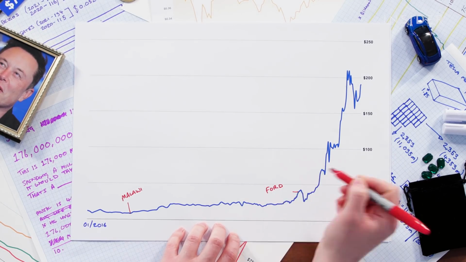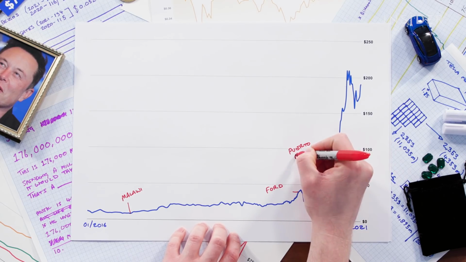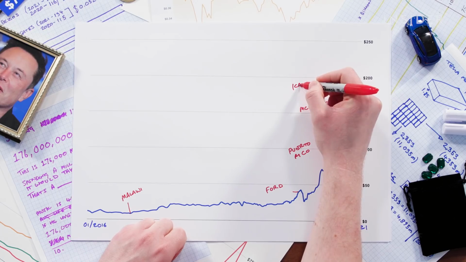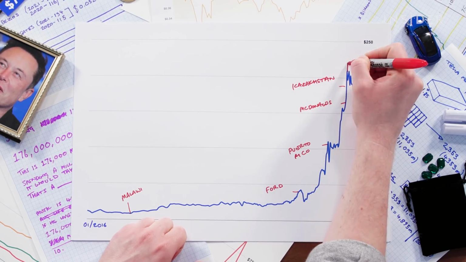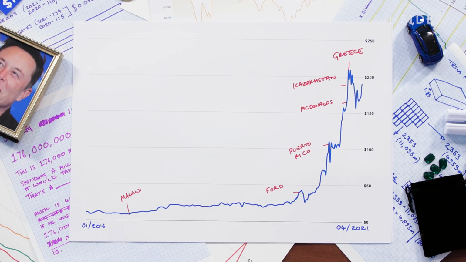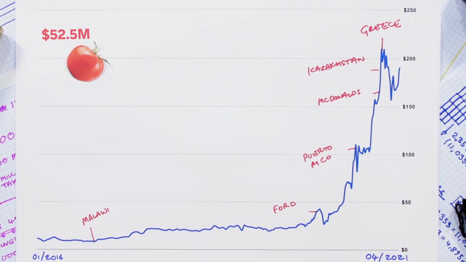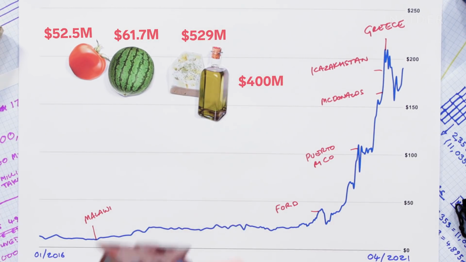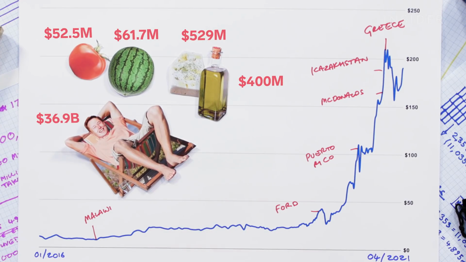This is the market cap of Ford, the GDP of Puerto Rico, the market cap of McDonald's, Kazakhstan's GDP, and this, at the very top, that's $210 billion. That's the current GDP of Greece. That's every single thing that Greece produces in a year. 1 billion tons of tomatoes, 500 million tons of watermelons, all of their cheese, wheat, oil, the entire tourism industry, and every single other good and service across the country.